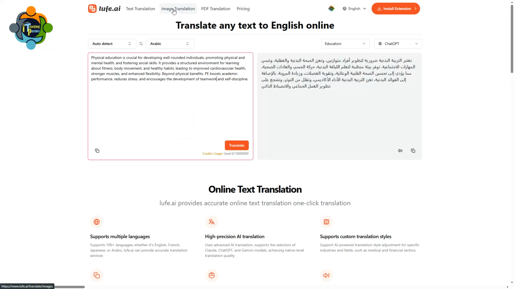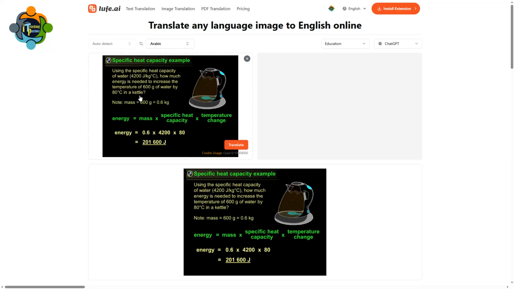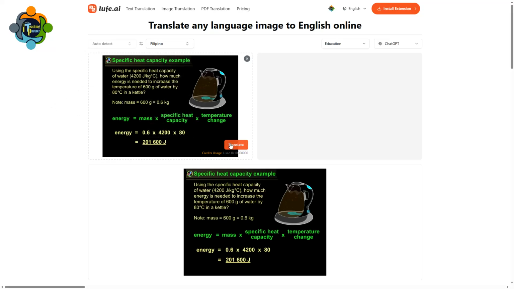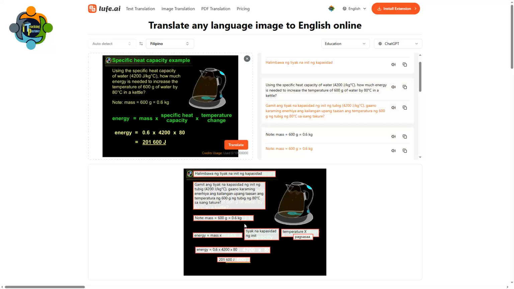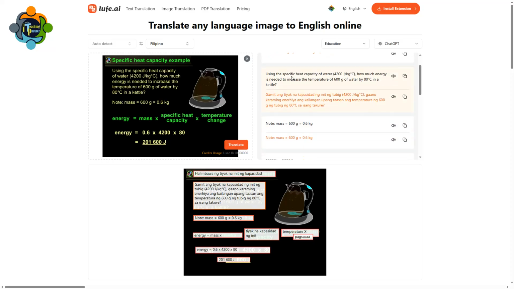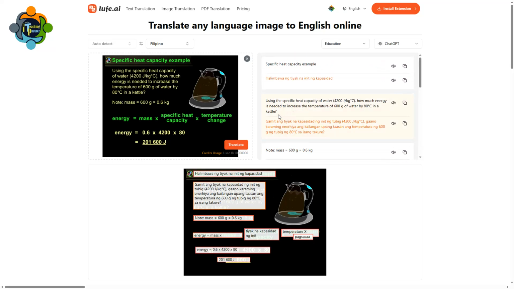Similarly, you can also use image translation. Let me try. So you can see here I have uploaded one picture. Let's try to translate from the picture. It's going to auto detect and I'm going to select Filipino language this time. Let's try. You can see here the text is already generated and now it's going to be converted into Filipino language. So you can see here the results. It's amazing and absolutely excellent.